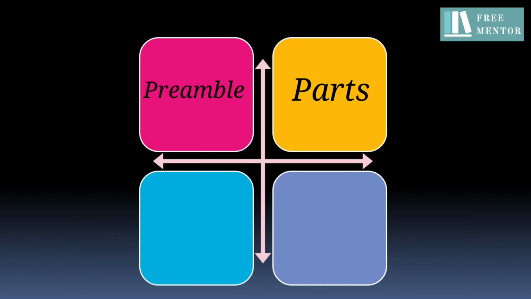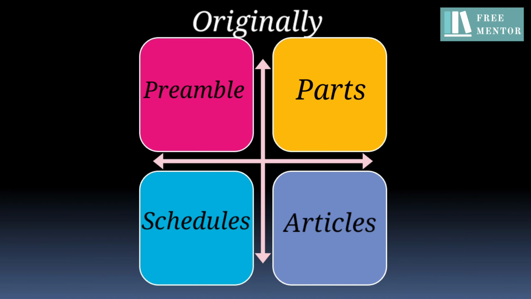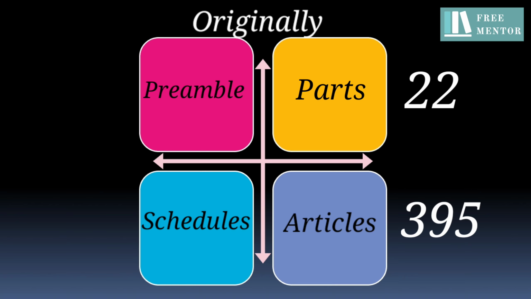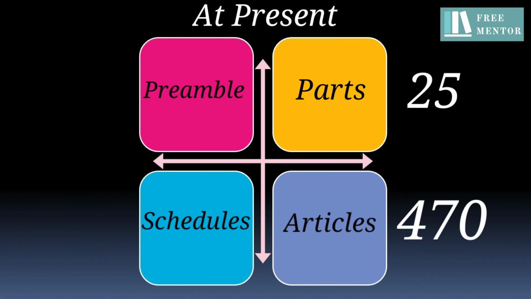So, till now, we saw our constitution has a preamble at the beginning and the whole constitution is divided into some parts and there are numbers of articles in it and also have some schedules. Originally, it contained a preamble, 395 articles which were again divided into 22 parts and schedules. But with time, as a result of number of amendments, presently it consists of a preamble, about 470 articles which have divided into 25 parts and 12 schedules.